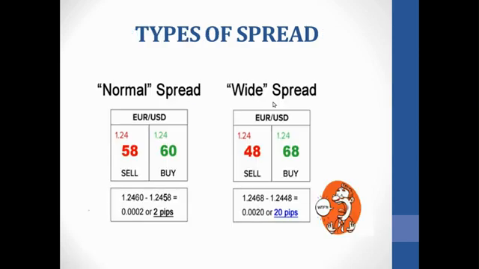These are the types of spread. If you watched my previous tutorial about the qualities of a good broker, I mentioned that you need to look for a broker with a very low spread or very low commission fee. So we have two types of spread. We have the normal spread, which is what you want to be going for.